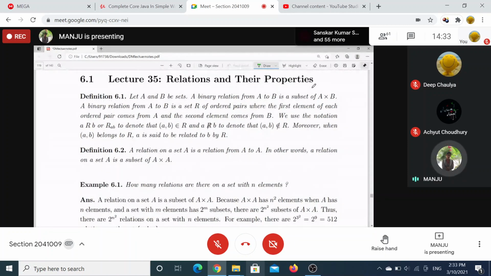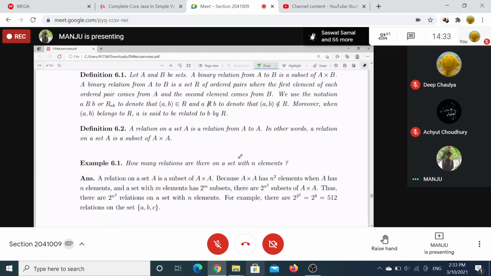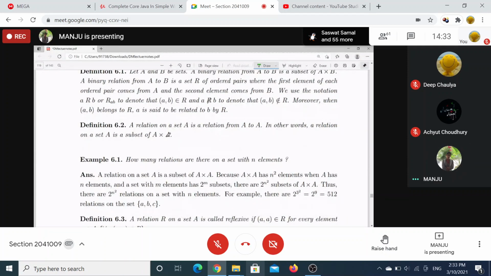First we discussed relations from A to B, and on A. Then we counted how many relations exist on a set with n number of elements. A relation is just a subset of A cross A. How many relations exist on A cross B? That comes from the power set. A relation is just a subset, and the power set contains all the subsets. So the power set consists of all the relations, the cardinality of the power set of A cross B.